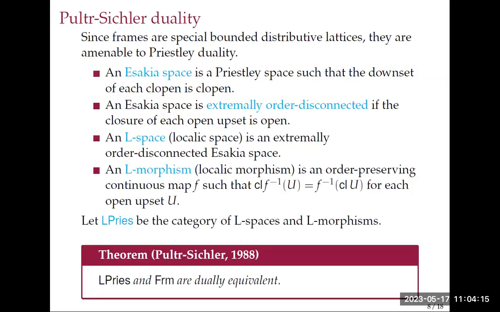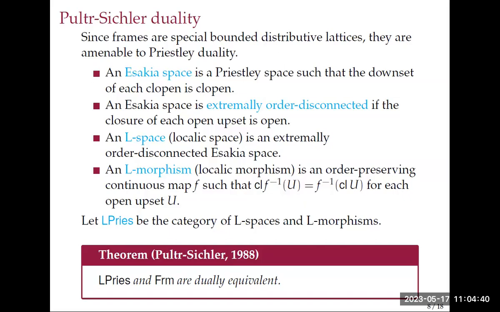Now, what we call an L-space or localic space is an extremely order disconnected Esakia space. The localic morphisms, the morphisms that correspond to frame homomorphisms between frames, are the order preserving continuous maps where closure and inverse image commute for open upsets.